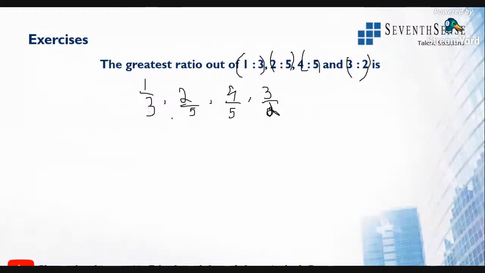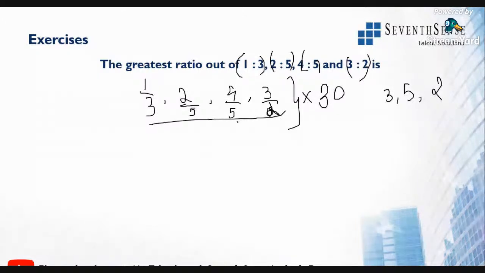What can be done? Just take the LCM of the denominators and convert it into whole numbers. So what is the LCM of the denominators? It is 3, 5 and 2, right? So 3 5s are 15, 15 2s are 30. So LCM is 30. Multiply each number by 30, you will get whole numbers.